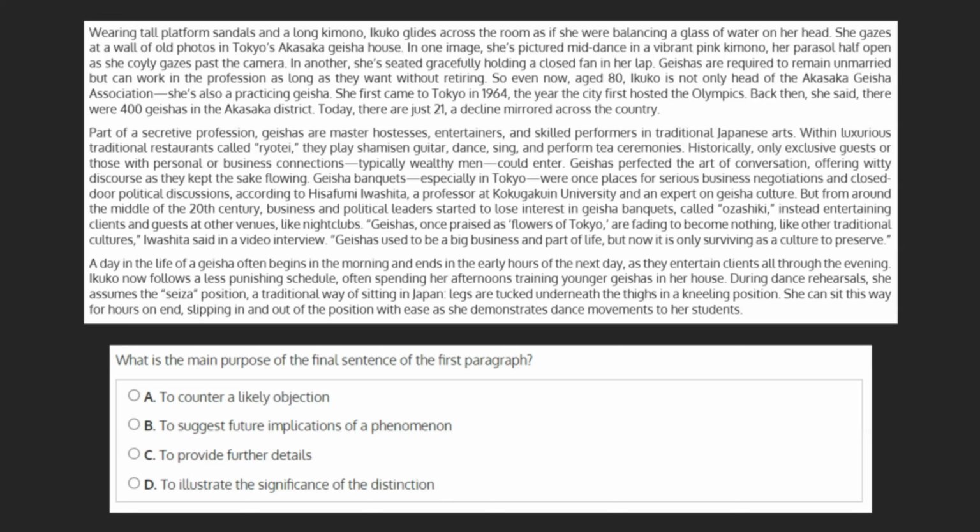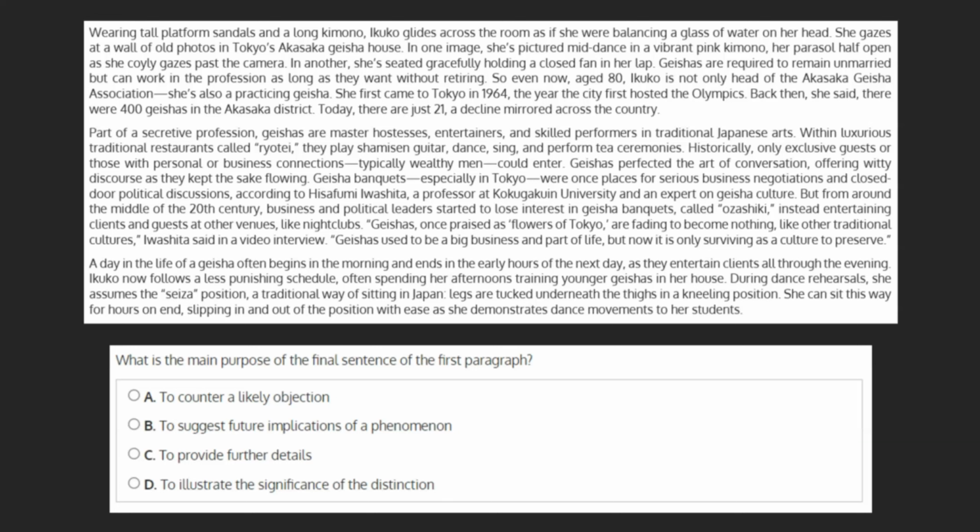What is the main purpose of the final sentence of the first paragraph? A. To counter a likely objection. B. To suggest future implications of a phenomenon. C. To provide further details. Or D. To illustrate the significance of the distinction.